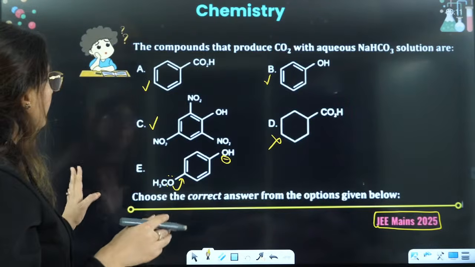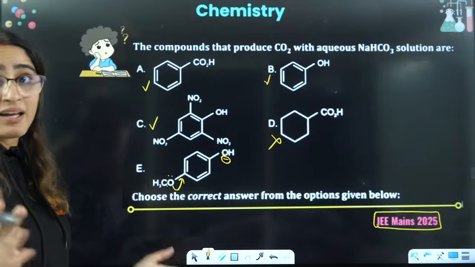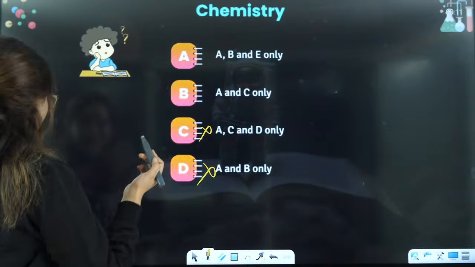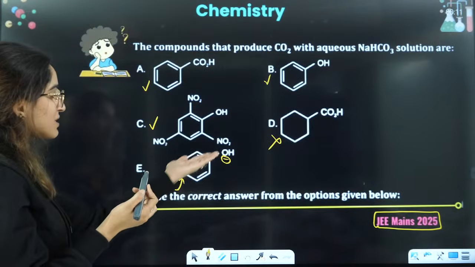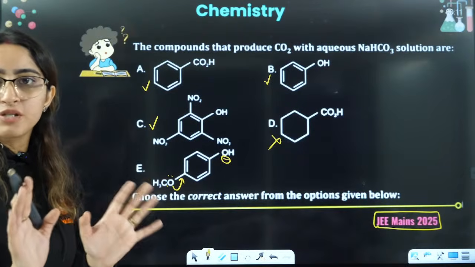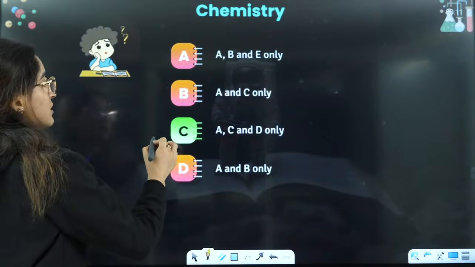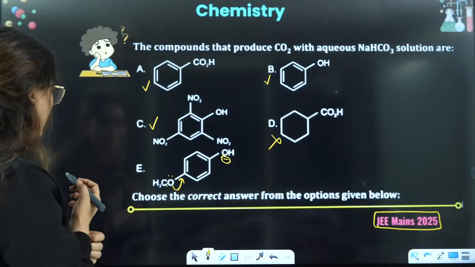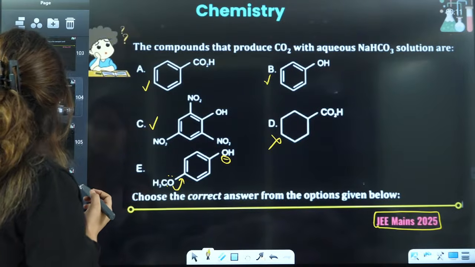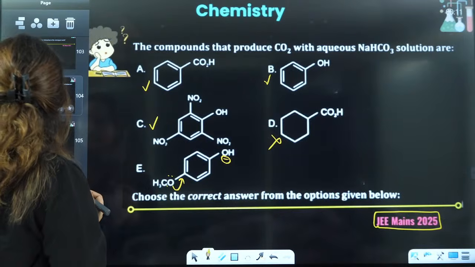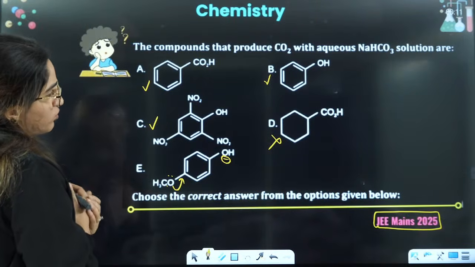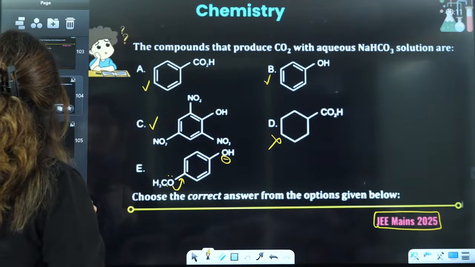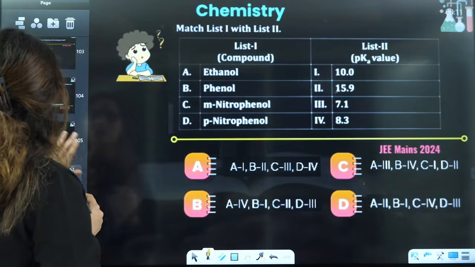A and B, then why not C? Because picric acid, so I have to include, that is very highly acidic. So this is also eliminated. E is also showing the plus M effect. It is not making the phenol stable. So I'll say this ACD, wait a minute, ACD. Why wrong answer? D will not show, right? Because there is no such resonance here, right? So it will not be ACD, right? It will be A and C only.